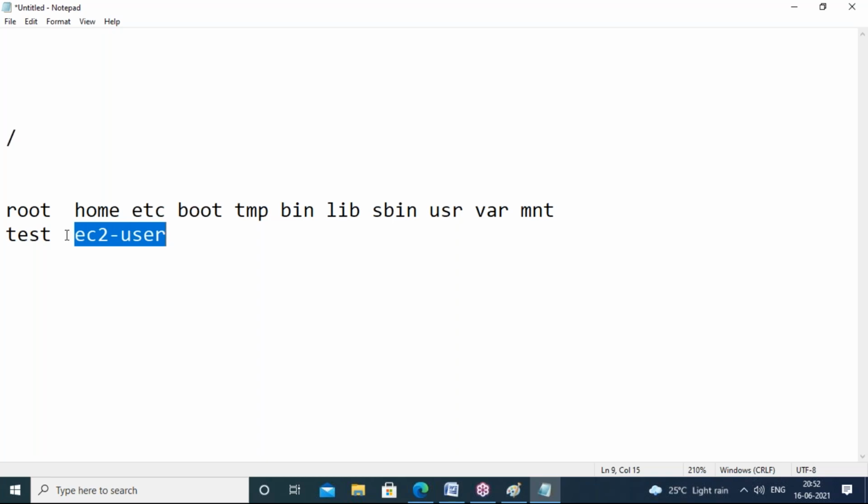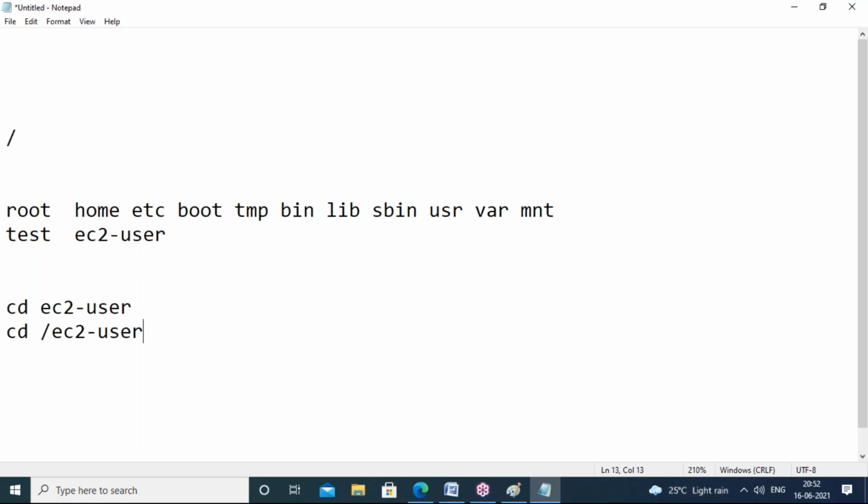Under home, my EC2 user folder is there. Now how to refer this folder, guys? Try to answer me. Can I do directly this one? Can I do this one? Which is correct? Third one. The third one is correct. First one is also, it's not wrong.